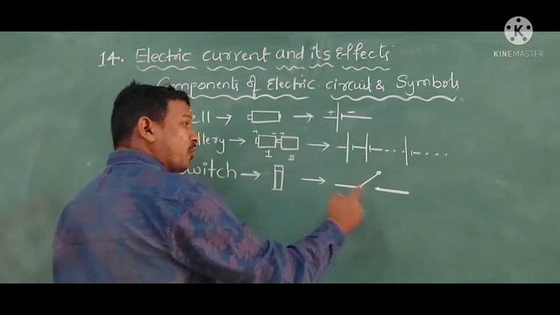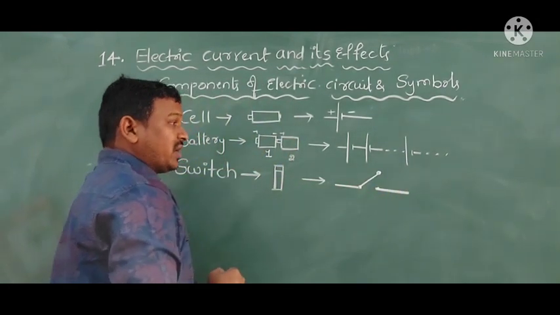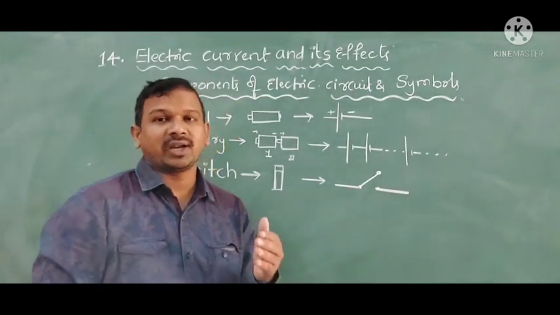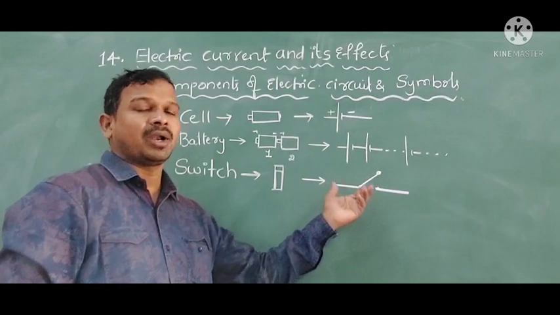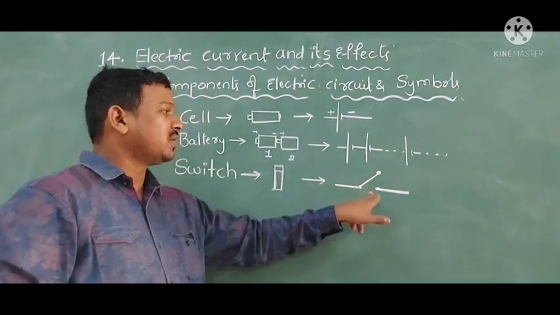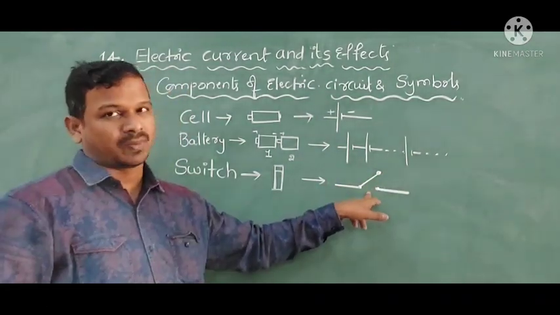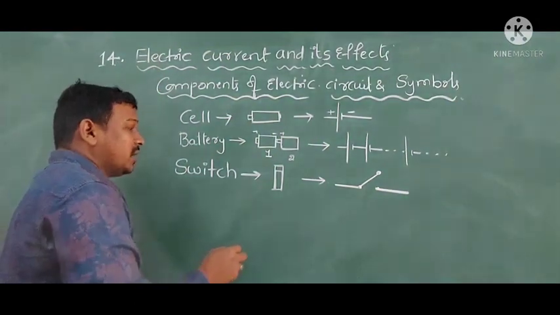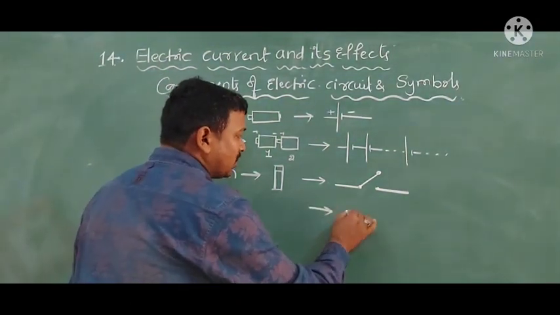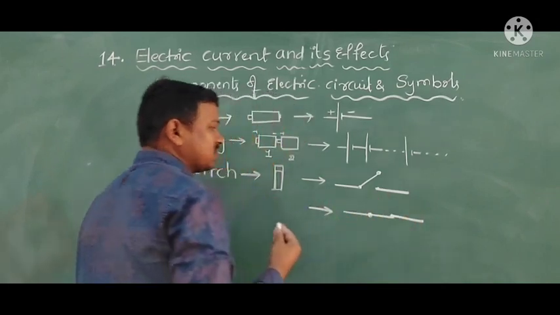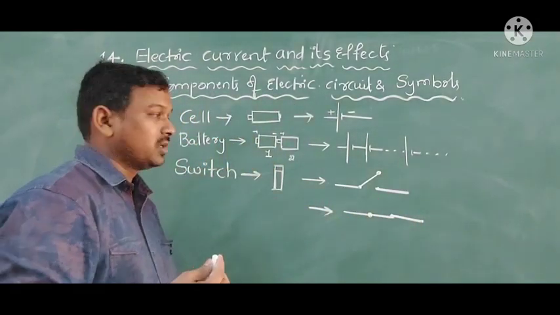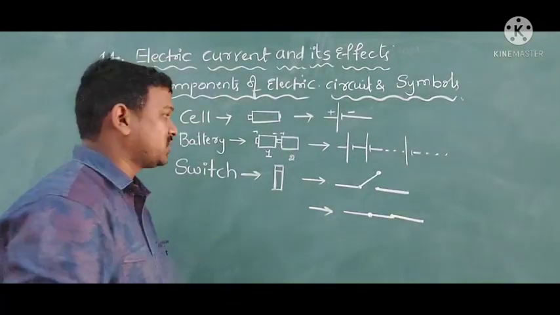This is an open switch. Whenever it is open, the flow of electric current will be stopped. Because it is open, if I connect it in the circuit, the flow of electric current will be stopped because of this. Now a closed switch will also be there. This is the switch closed, like this. So these are the symbols which represent the switch.